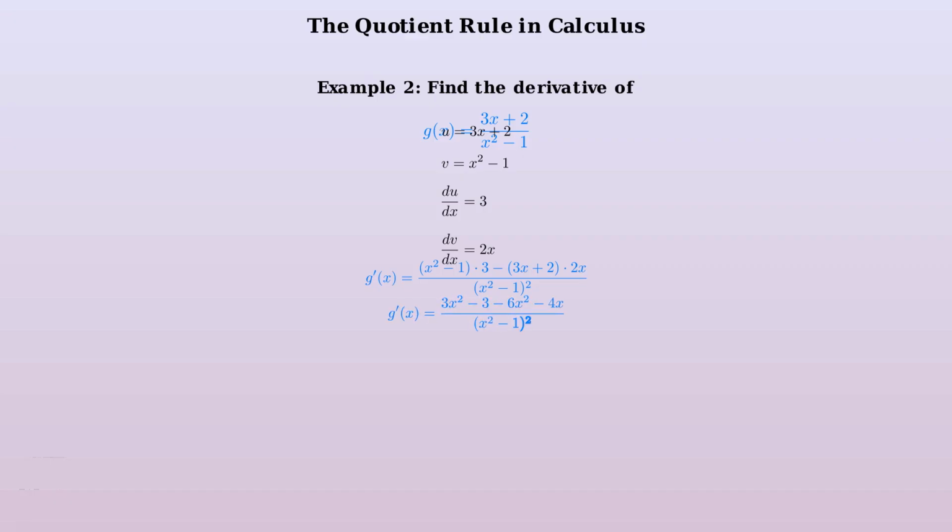Expanding the numerator, 3x squared minus 3, minus 6x squared plus 4x, all over x squared minus 1 squared. Combining like terms, our final answer is g prime of x equals negative 3x squared minus 4x minus 3, all divided by x squared minus 1 squared.